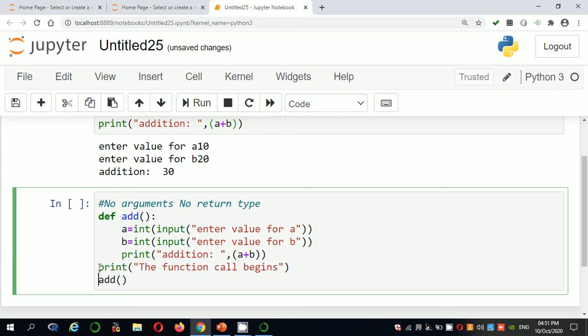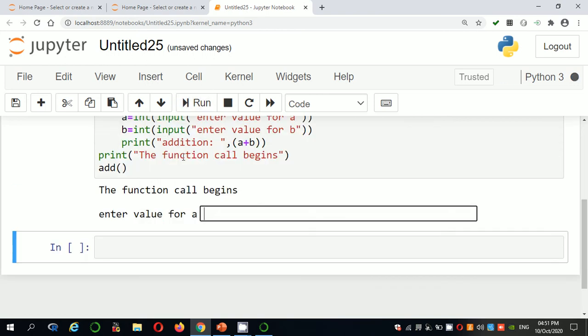After that what is the statement here? Add. So the control goes to the add function and reads a value, b value and prints addition. Here you don't have any values passed to this function and this function does not return any value. That's why we can say it as no arguments and no return type. Run. See here, the function call begins.